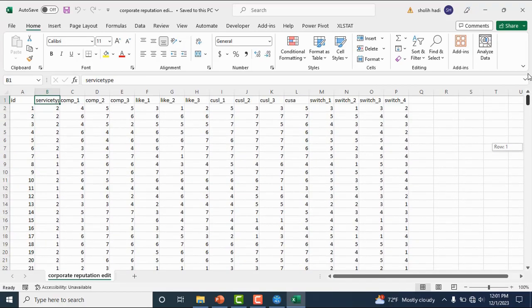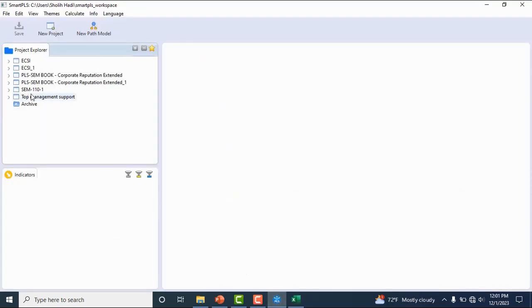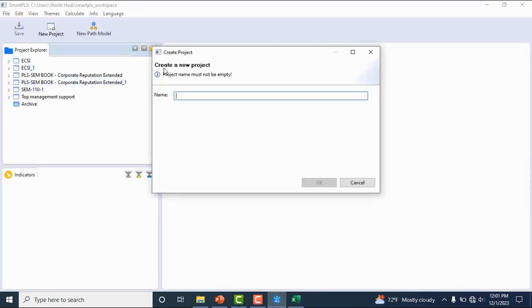Then we use SmartPLS. First, click new project, for example customer loyalty, and then okay.